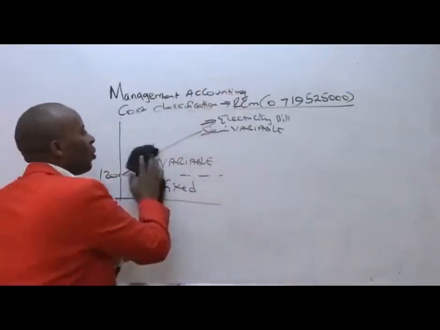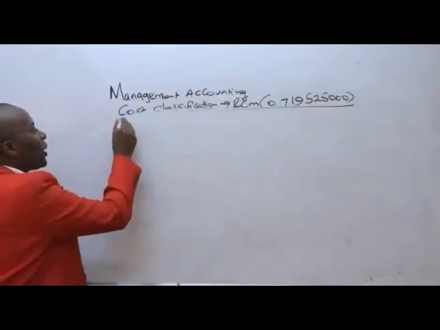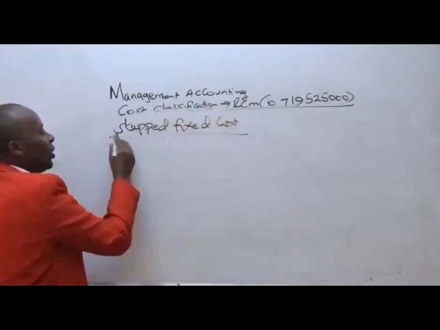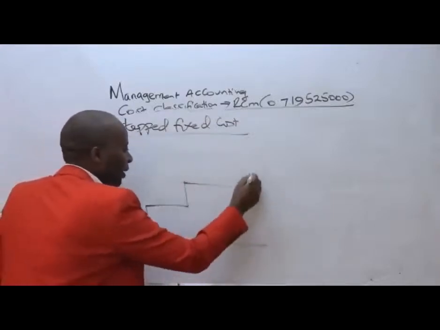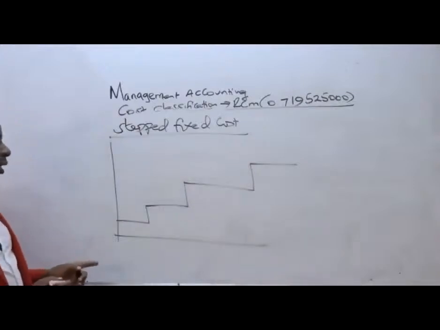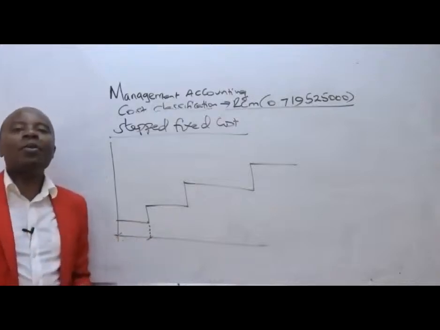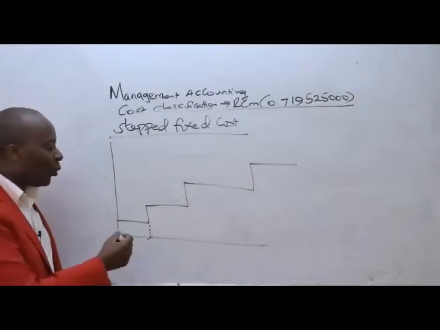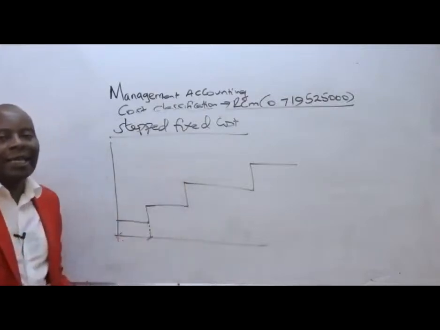And then lastly, we have what we are calling the stepped fixed cost. Stepped fixed costs, as the name suggests, ladies and gentlemen, are those costs that look like staircases. So these are those costs that will remain constant for some range, beyond which they increase in a lump sum manner, they increase with lump sums.